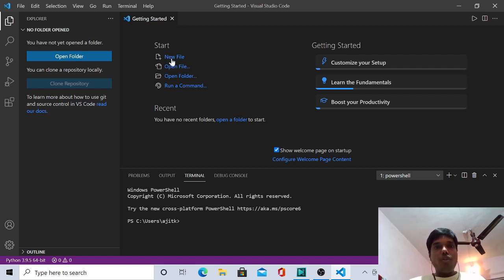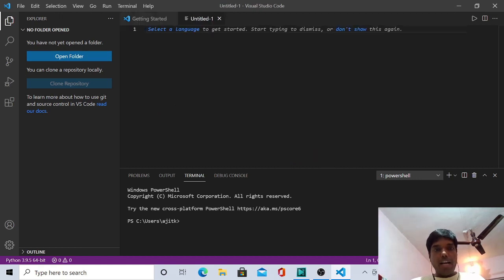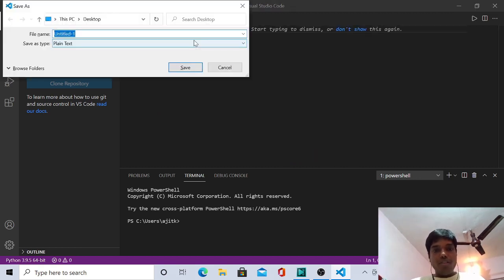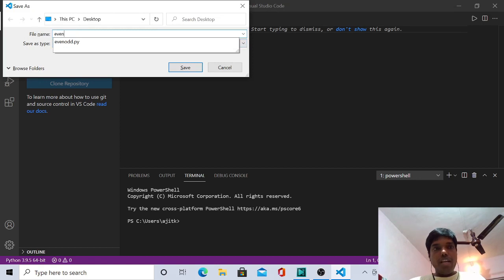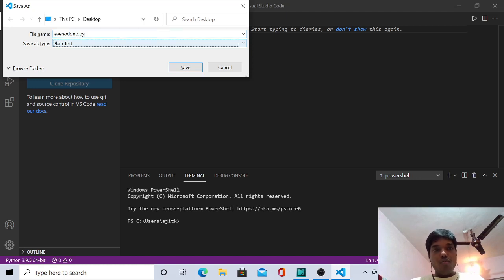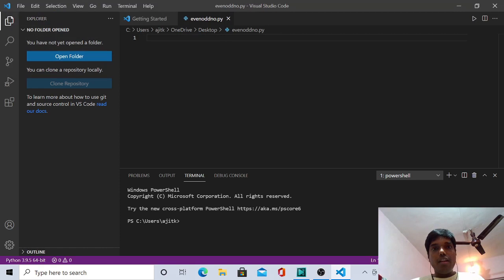So first of all, for that we will go to the new file, and the second step is we have to save it. Okay, even odd number dot py, right? So over here you can select all files and do save as, and see to it that even odd number dot py comes or not. Okay, so now we will start the coding.